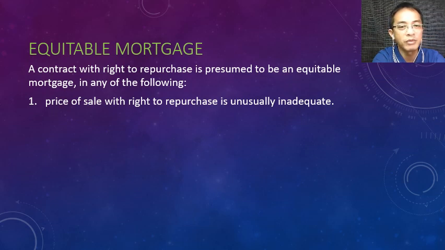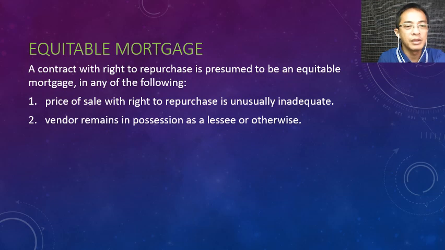There is no transfer of ownership. We will call that equitable mortgage, to be fair and just to the parties, meaning the seller will remain the original owner and he can repurchase or redeem by paying the inadequate price back to the buyer.